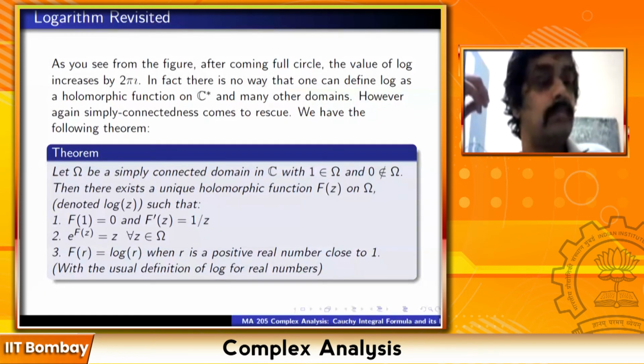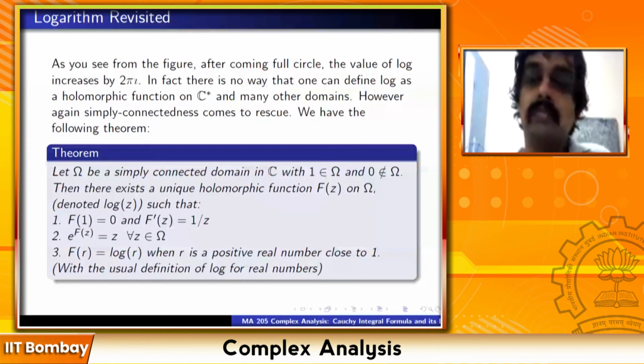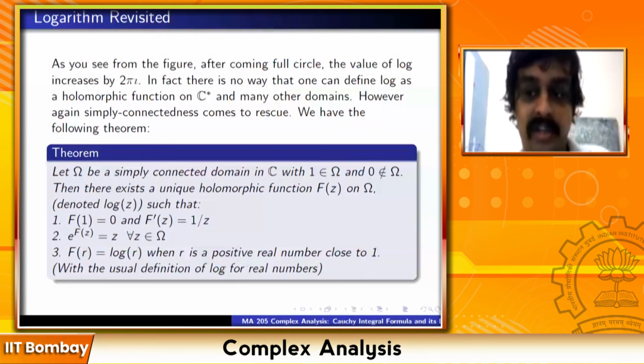What do you mean by close to 1? There is a neighborhood of 1 which is contained inside omega. But if omega is big enough, we can have f(r) equal to log r for any real number, right? That's true, but omega may not be that large. That is why, to state the theorem, generally I have to state it this way.